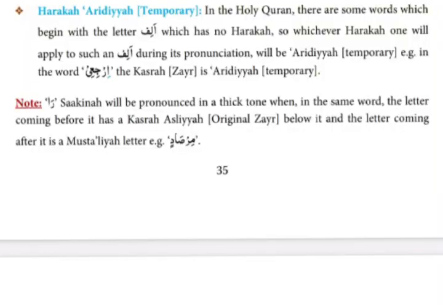So what is temporary zer? So they are telling us the temporary zer. In the Holy Quran, there are some words which begin with the letter alif, which has no harka. So whichever harka one will apply to such an alif during its pronunciation will be temporary. For example, in the word irji'i, the zer is temporary.